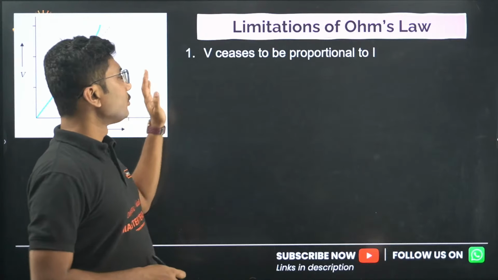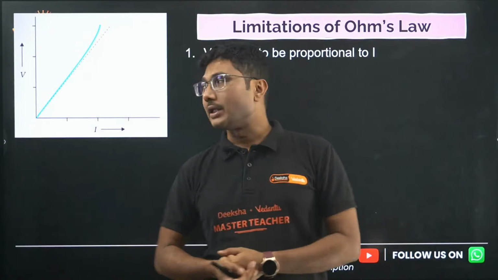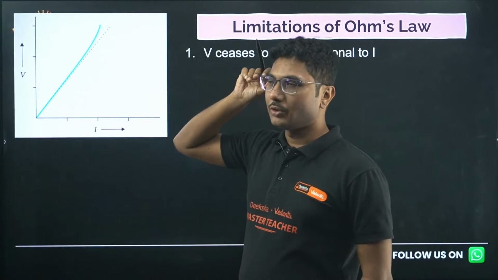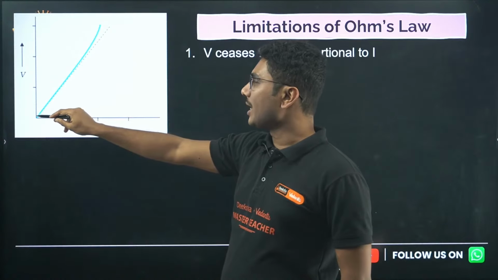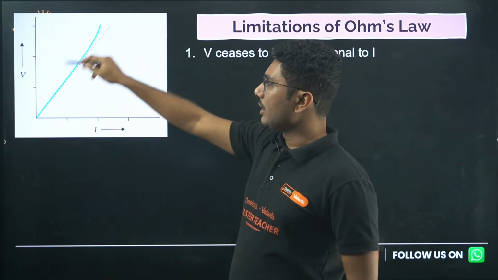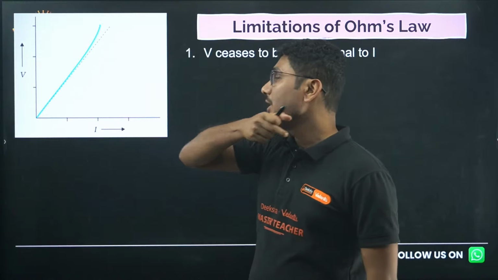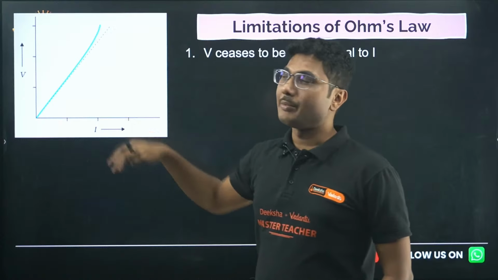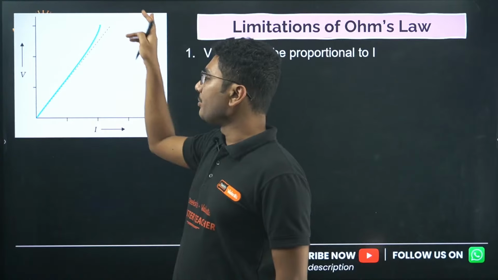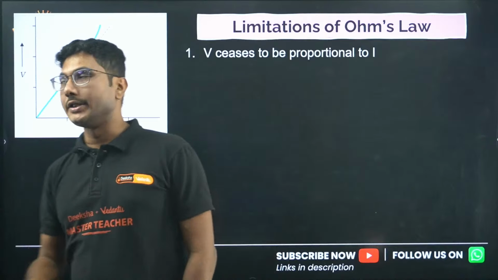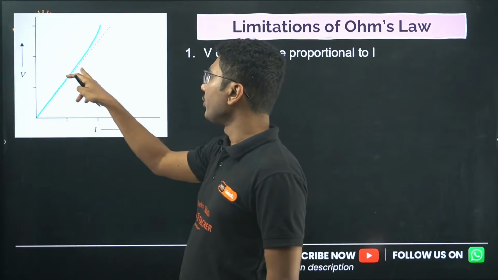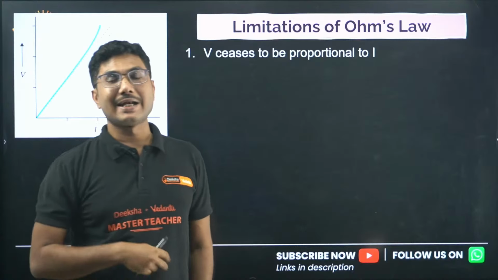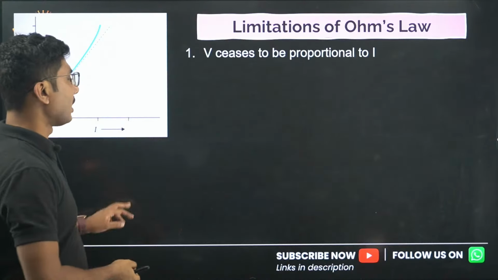Correct, right? V ceases to be proportional to I. Generally the V versus I graph is a straight line passing through the origin. But in some cases, if you go to a higher voltage range, at higher voltage the graph slowly curves away. That means it is no longer a straight line graph, so Ohm's law is no longer valid. It was valid up to some point over here, but then it slowly deviates from the standard line, which means Ohm's law is no longer valid.